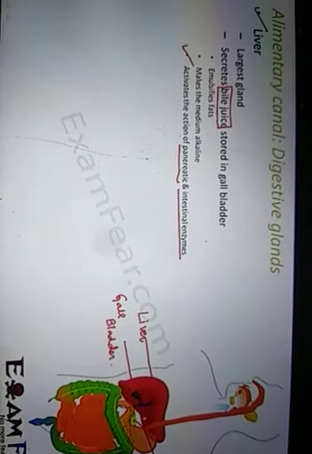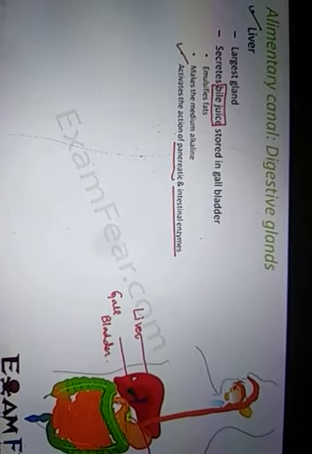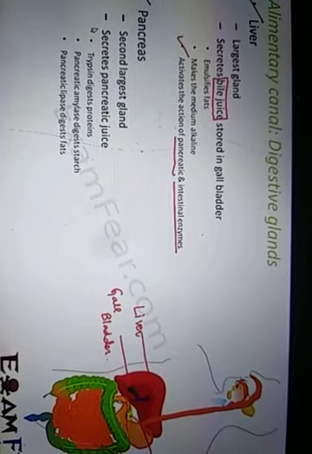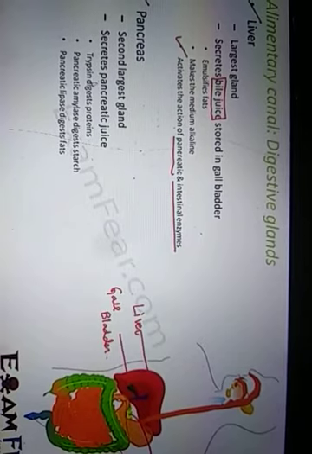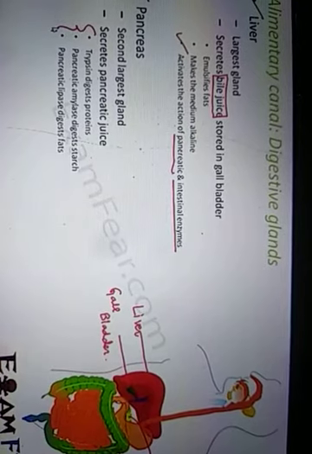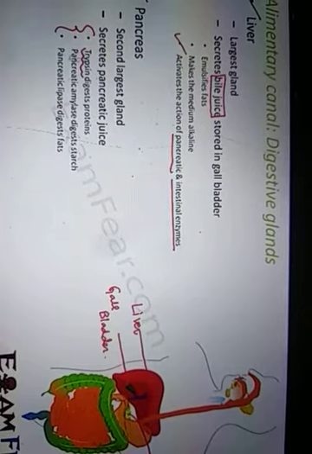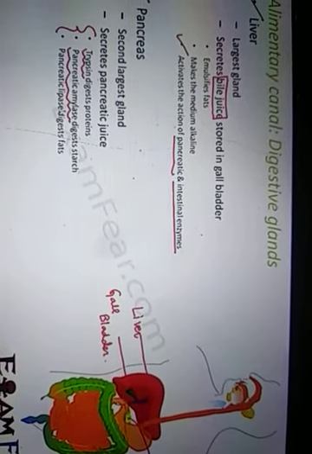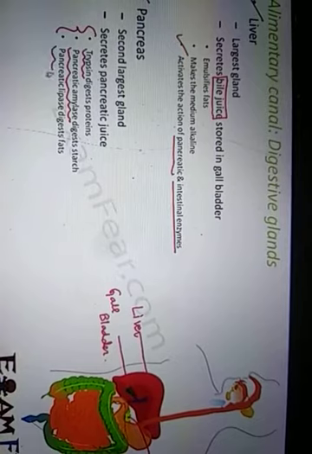Basically, bile juice will help to digest fats and convert them into a less complex form. And what about the pancreas? It is the second largest gland. It secretes pancreatic juice. The pancreatic enzymes contain all types of enzymes. They digest protein, starch as well as fat. Trypsin helps in digesting protein. Pancreatic amylase digests starch, and pancreatic lipase helps in digestion of fats.